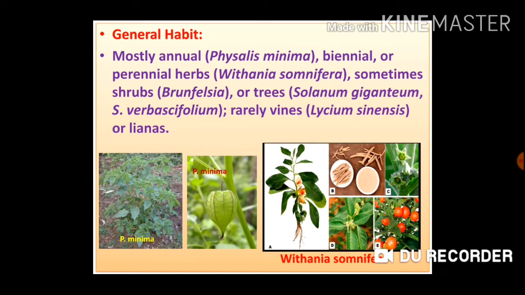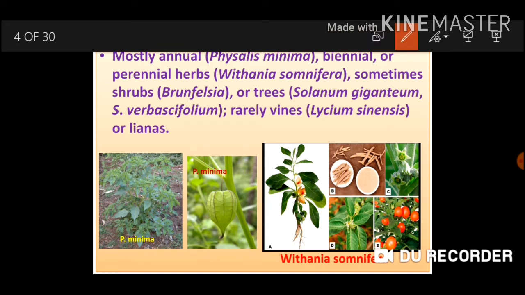Now coming to general characters of the family Solanaceae. General habit: mostly annual, biennial or perennial herbs are present in this family. Annual herbs include Physalis minima. Perennial herbs include Withania somnifera, which are the examples of this.